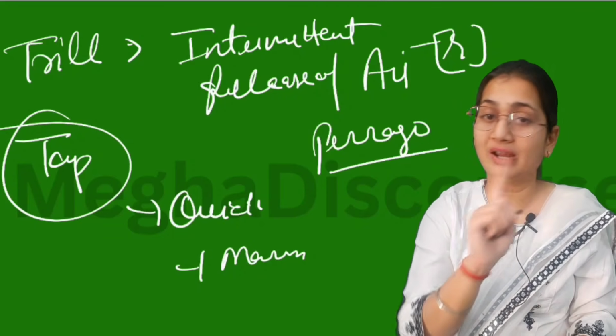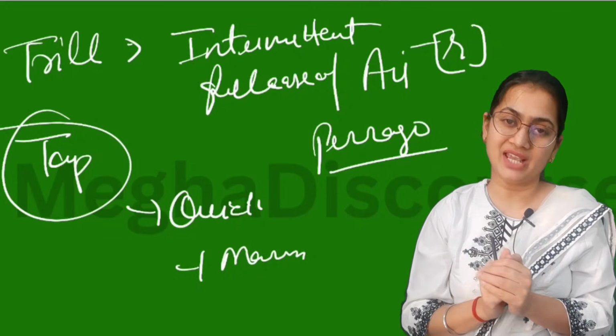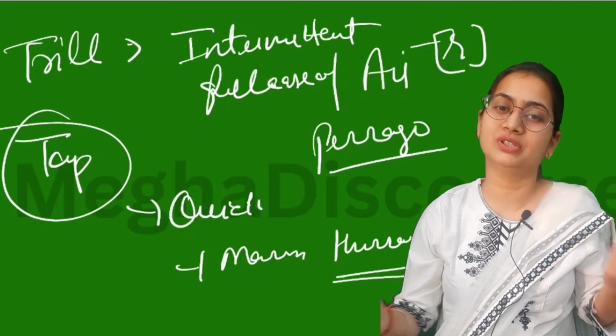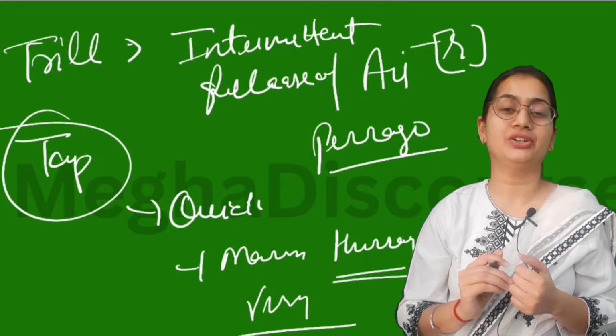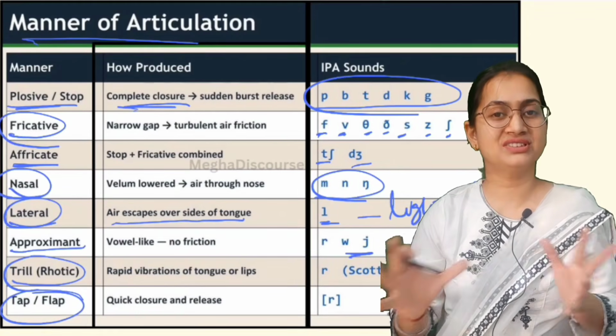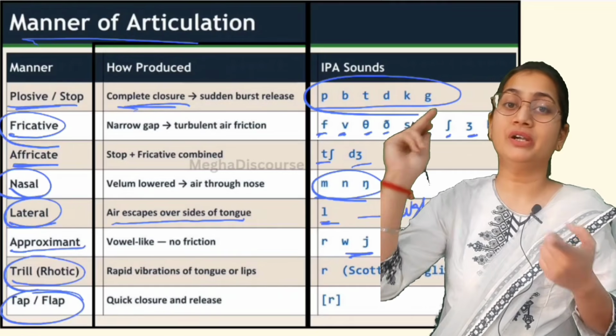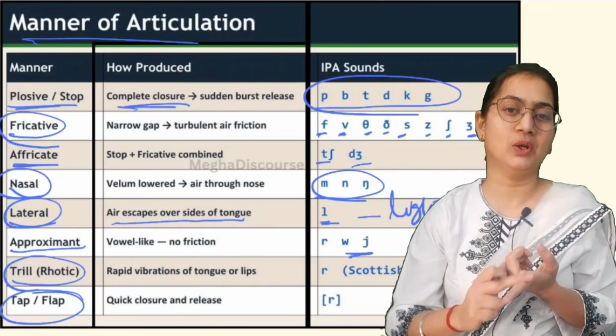In English, we do not have a trill sound, but yes, we have a tap sound, like in marry, hooray, very. So these are your tap sounds. So this is manner of articulation. Now I think you can understand. We have covered where, how, and glottis.